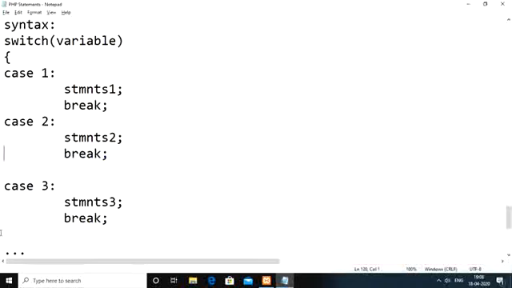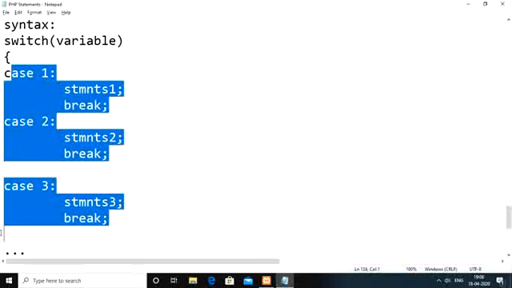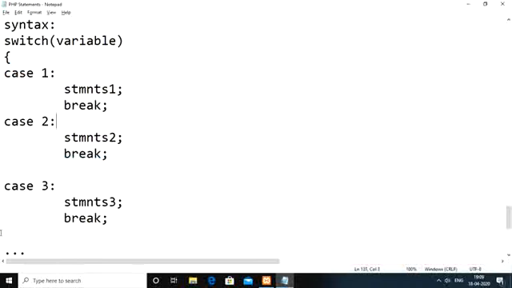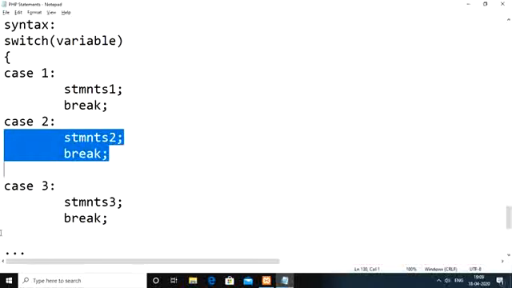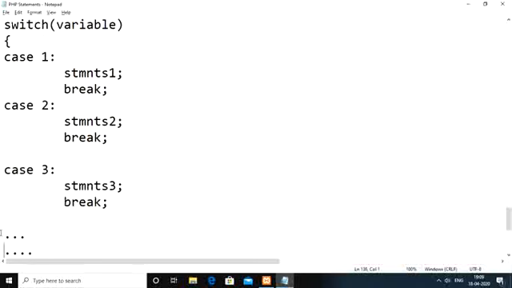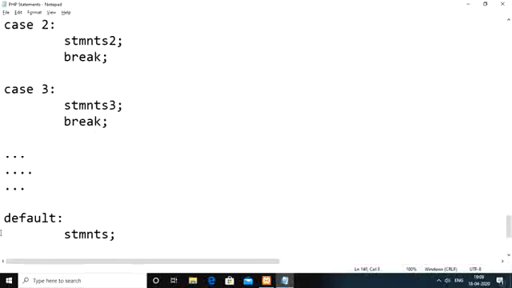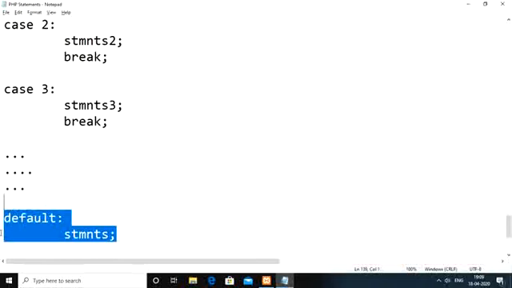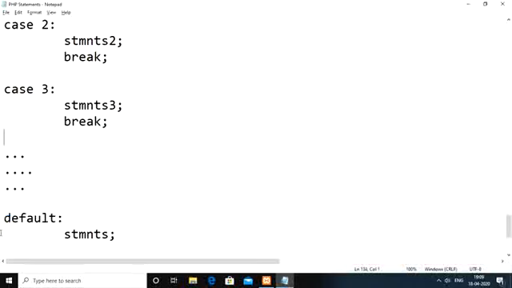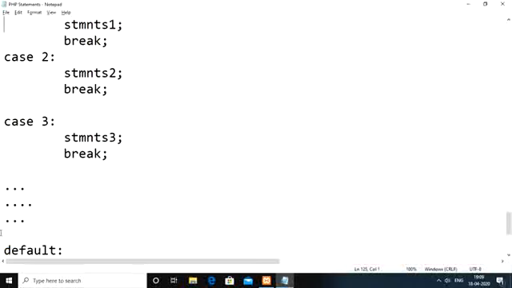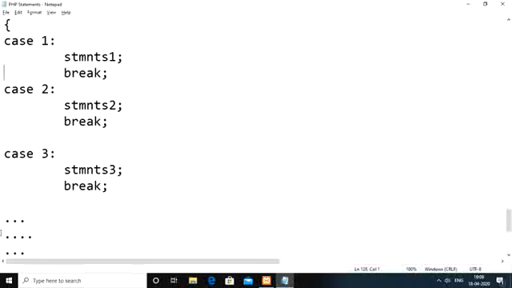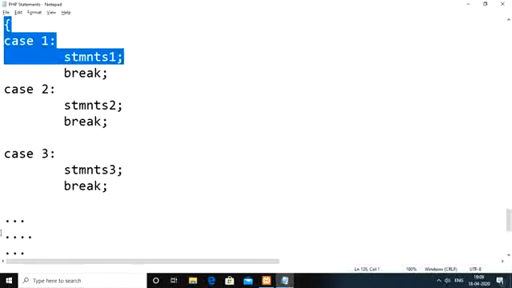So like that, we compare the variable value with all the case labels. Sequentially, whenever there is a match in one of the case labels, the associated case label's block statements will be executed here. When none of them match, then whatever statements we have within default will be executed here. So default statements are optional. Whenever there is no break statement within any one of the case blocks, the execution will continue from case 1 to case 2, or case 2 to the next case here.